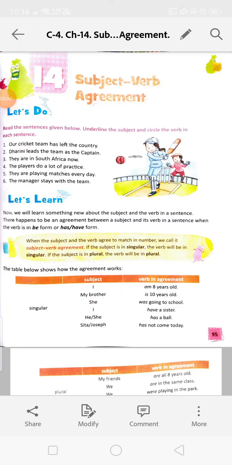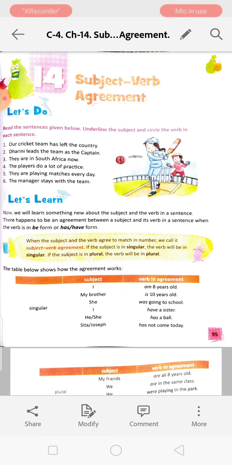Good morning, students. You are most welcome to the language class. Today we are starting chapter 14, Subject Verb Agreement. At first, we will read the sentences given below and underline the subject and circle the verbs in each sentence.